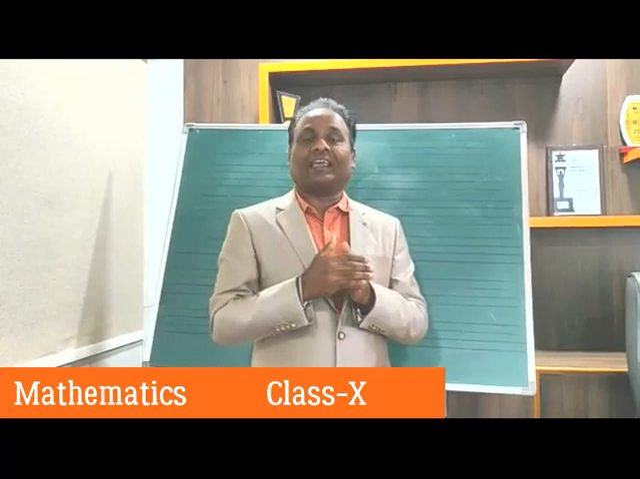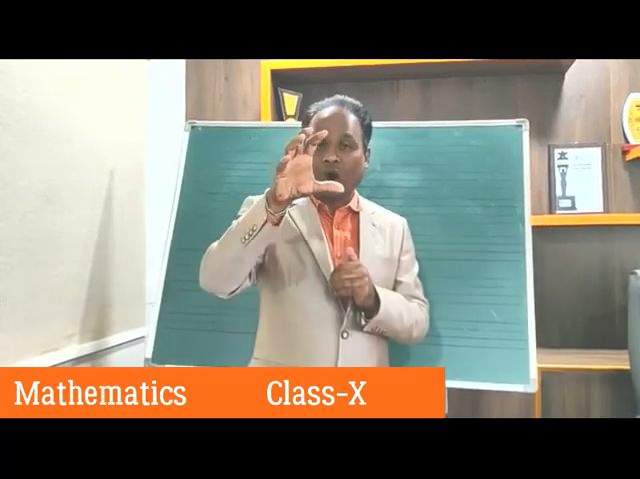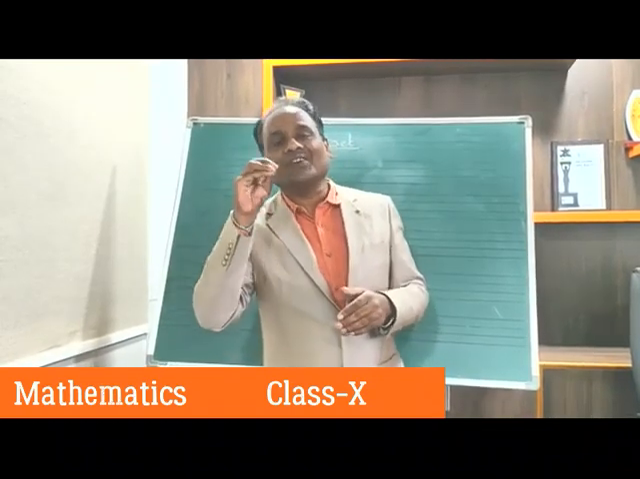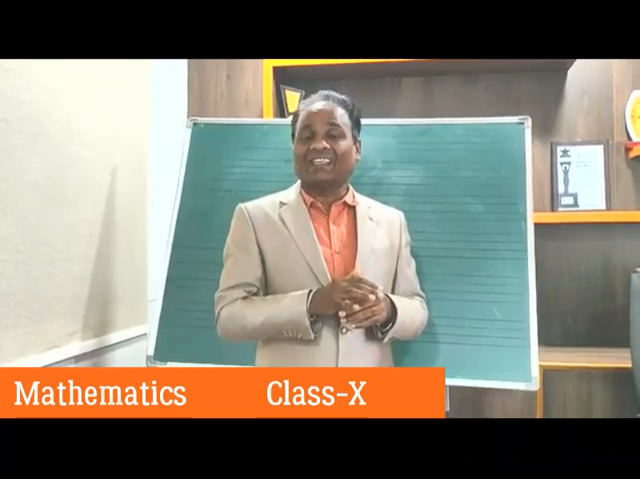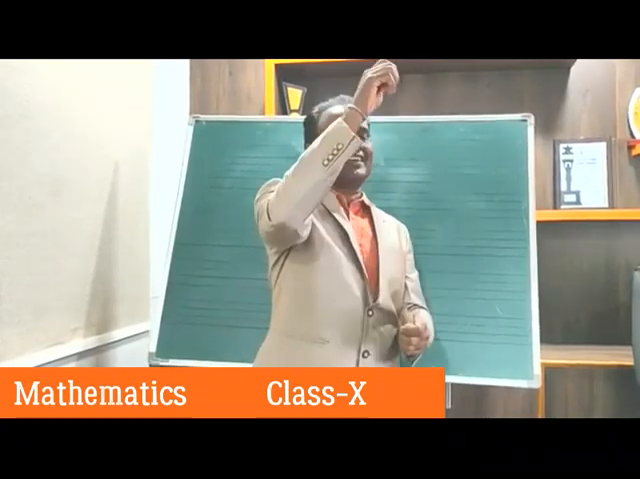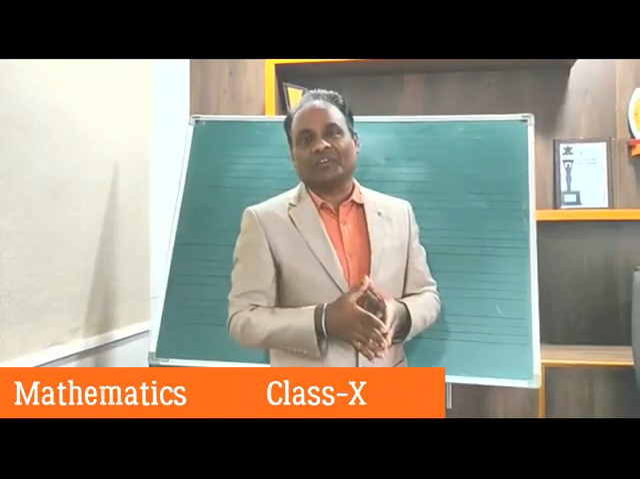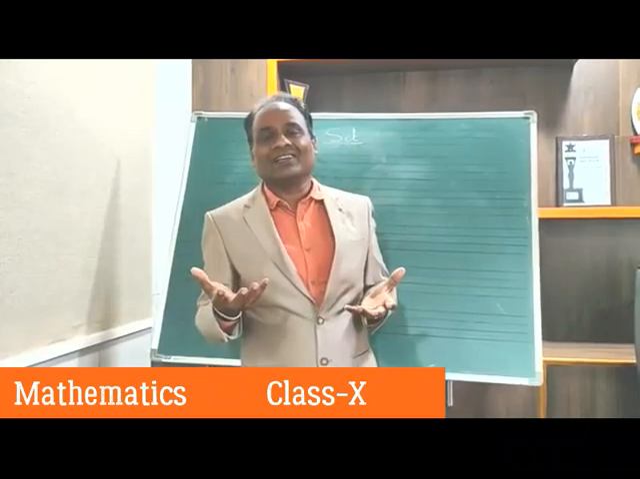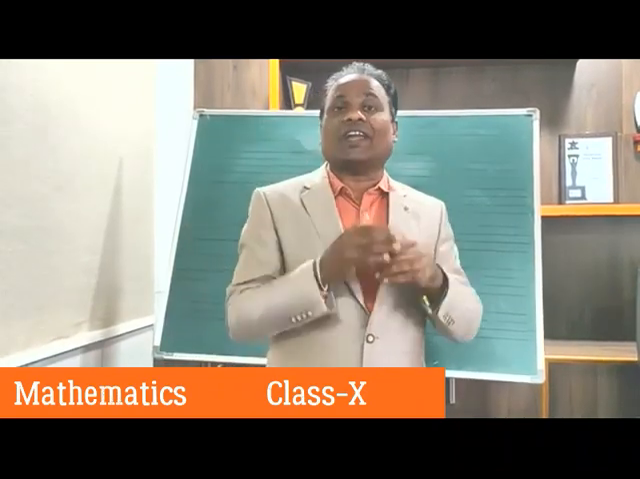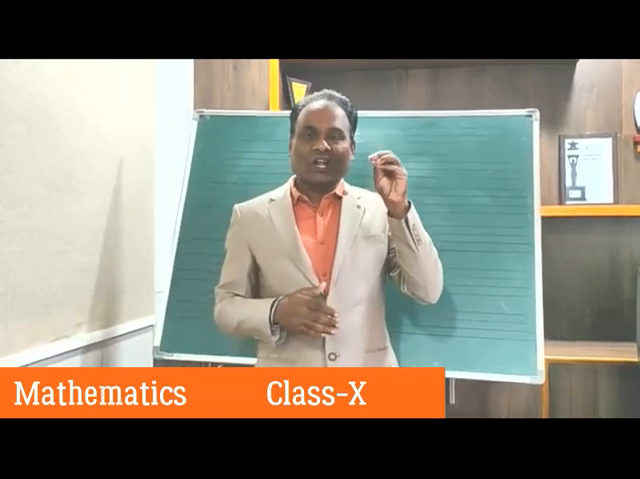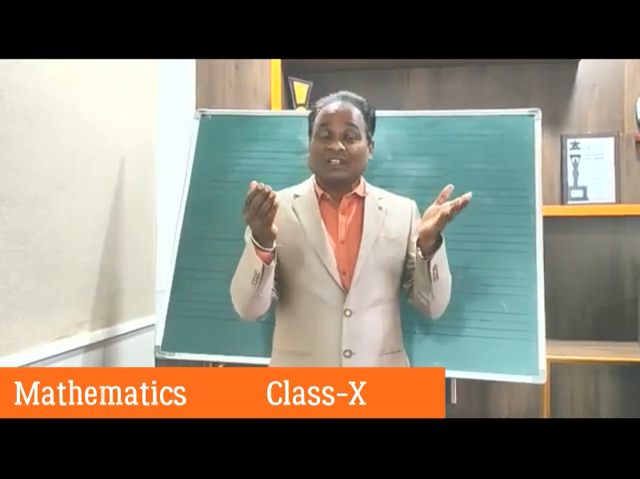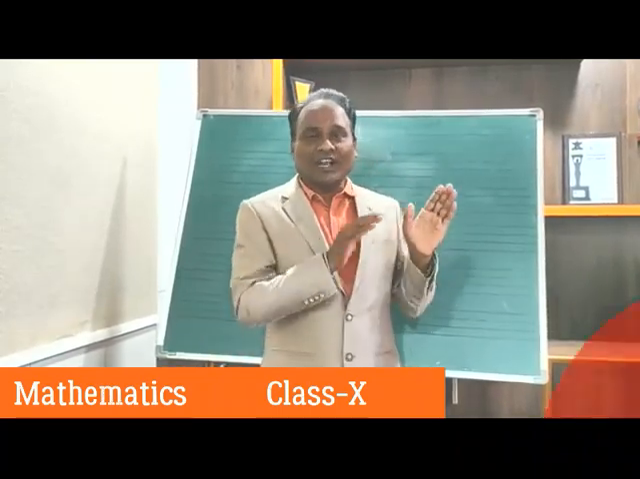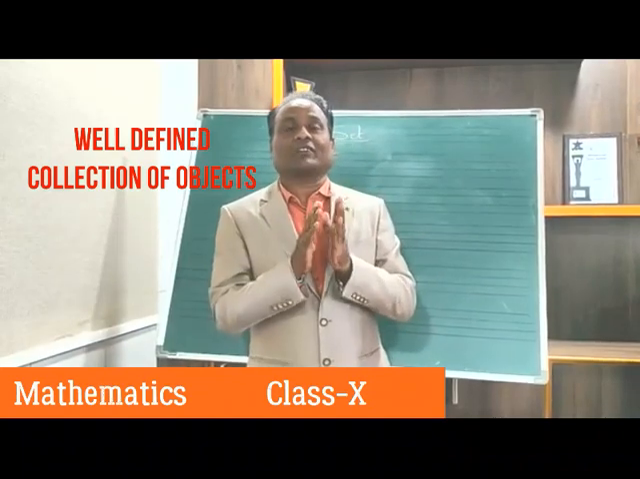Suppose I say, collect the names of the boys whose height is above 5 feet. If I mention that clarity, then you can collect. You will take the tape and measure more than 5 feet, and write those names. Otherwise, if I simply say tall boys, who is tall? What should be the height? That should be properly defined. Therefore, not simply a collection of objects, a well-defined collection of objects is called a set. Set is a well-defined collection of objects.